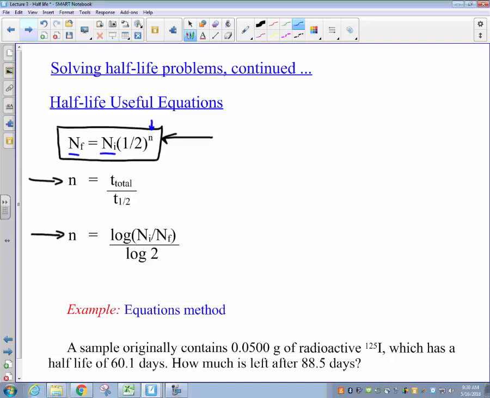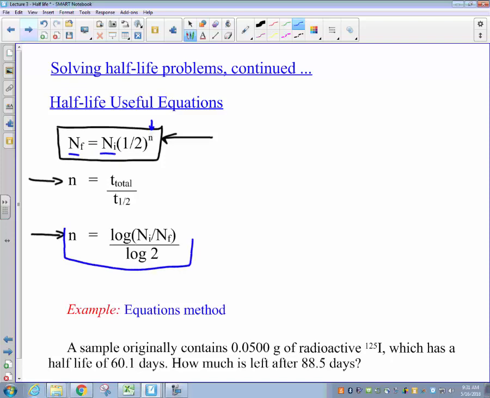And you guys are probably having some mathematical fears right now because you recognize from your math days that the inverse operation of an exponent is a logarithm. Now, happily for you, we are going to go ahead and do that math for you here. What I've done is I've taken the log of both sides of this equation and then applied some of our log rules and rearranged the equation into a new version of the equation, which is easier to use to solve for that value n.